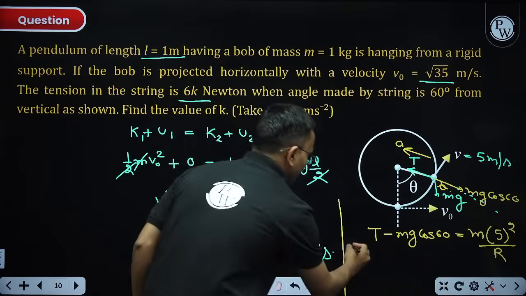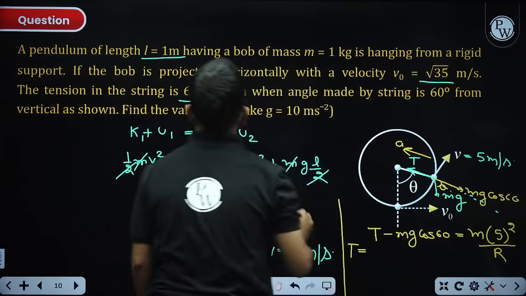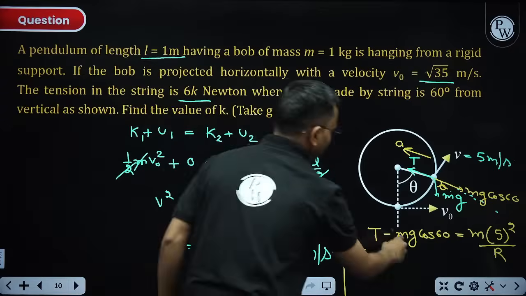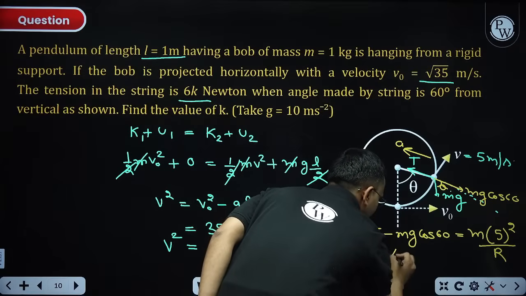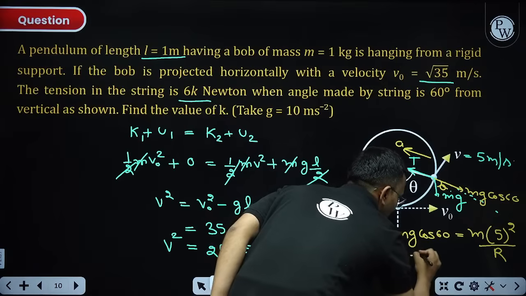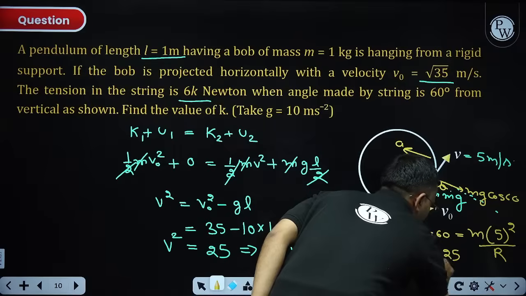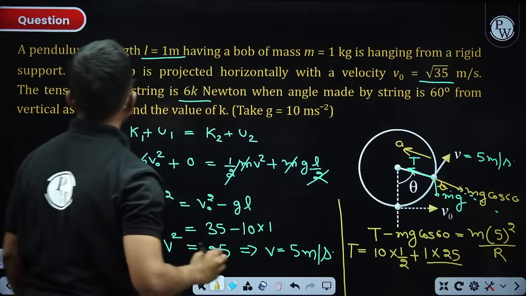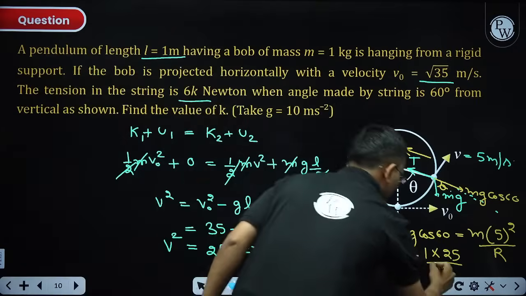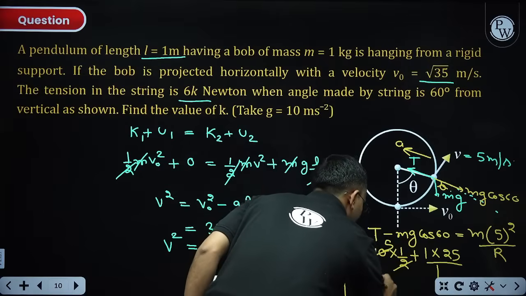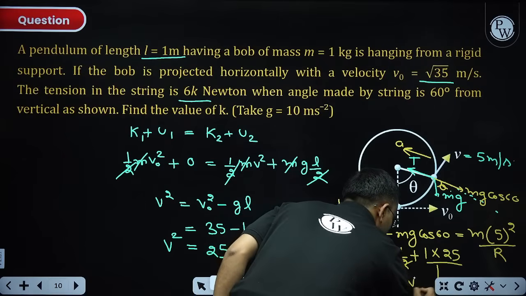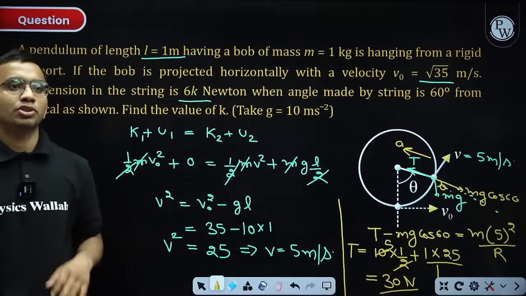So tension comes out to be, m is 1, g is 10, so 10 into cos 60 is 1 by 2, plus mass again is 1 into v square is 25 divided by r, which was 1. So this is 5 plus 25, and this comes out to be 30 Newton. The tension there comes out to be 30 Newton.